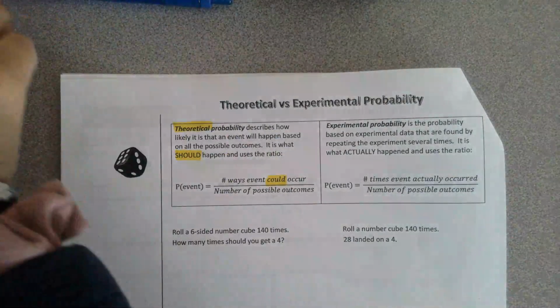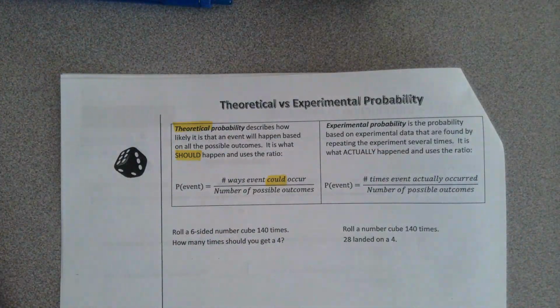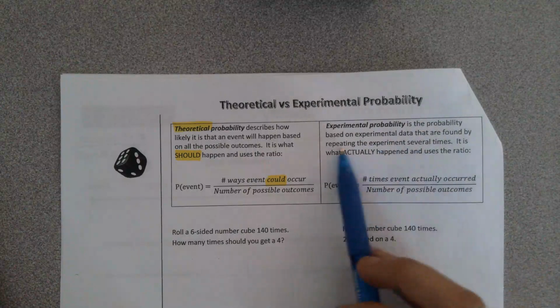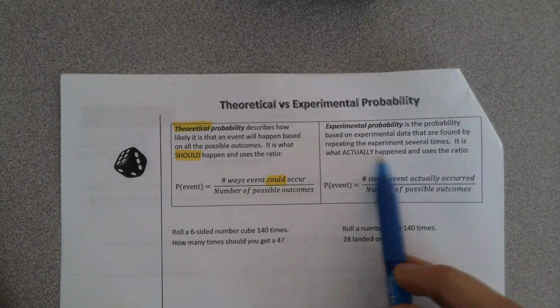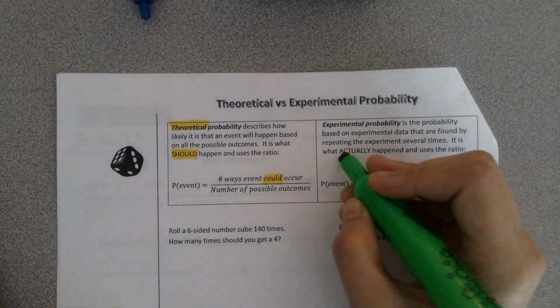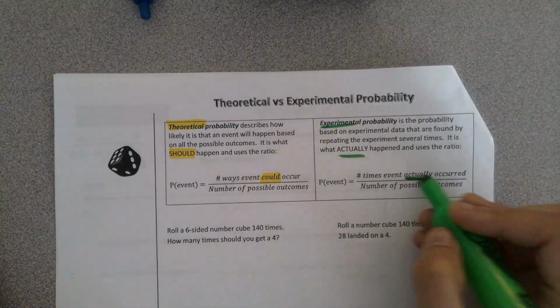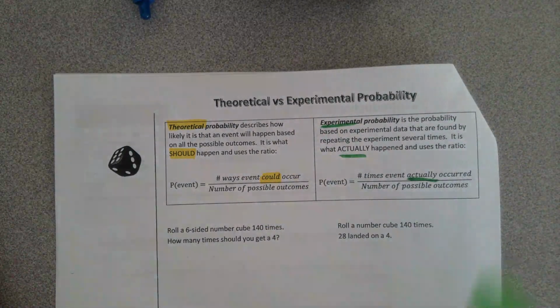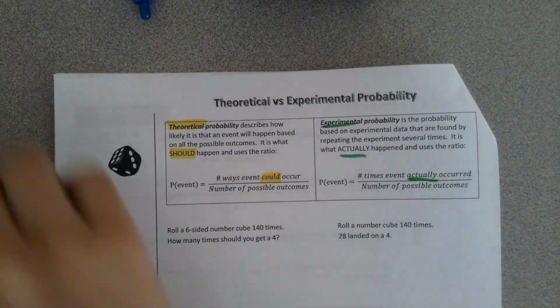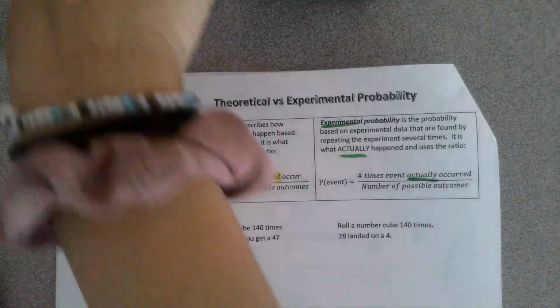And then we have experimental probability. Experimental probability is the probability based on experimental data that are found by repeating the experiment several times. So it is what actually happened. Sometimes you expect something to happen, but it doesn't actually happen, right? Okay, so this is the number of times the event actually occurred over the number of possible outcomes. So let's compare the two.